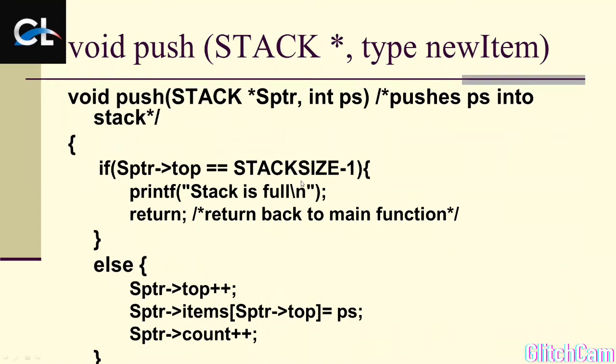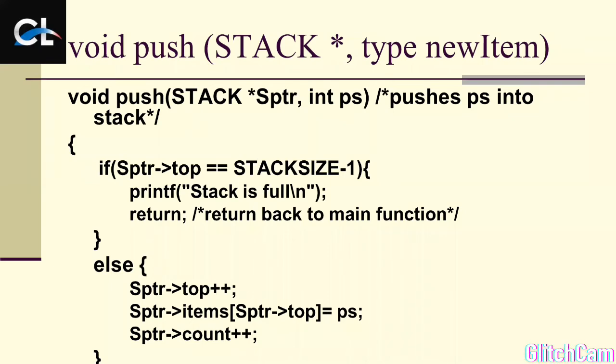Now, according to the diagram, if this condition is not satisfied, then it will move on to this else part. What we are doing here, SPTR is a reference variable, or you can say it's an object also. If you recall the concept of reference variable or composite data type, three things are there: one is class, one is interface, and another one is array. So instead of this stack SPTR, we can also use array.